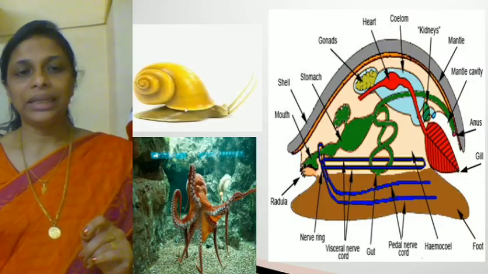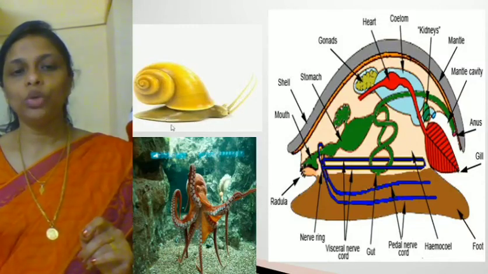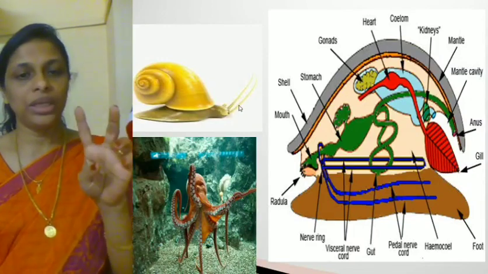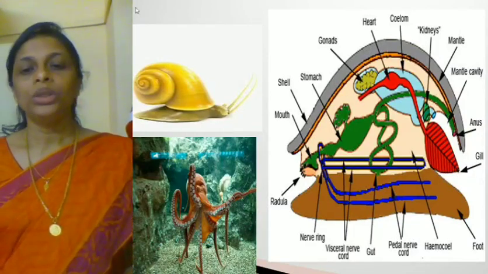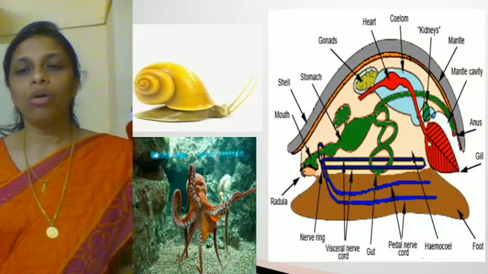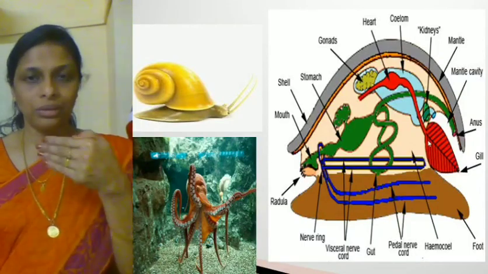So this is that calcareous shell. And below this you find a muscular foot. These are the antennae with which they sense the surroundings. Okay. Now this is the picture of a section of a mollusk.